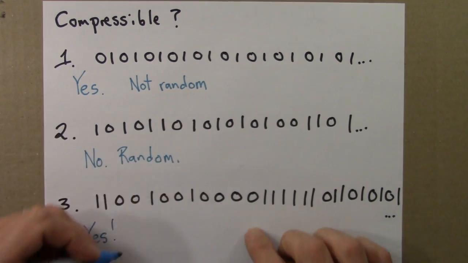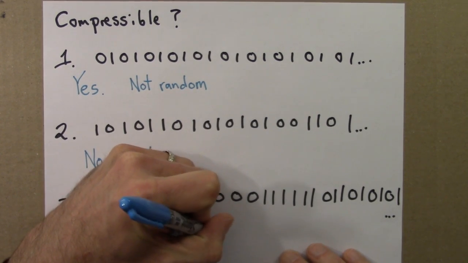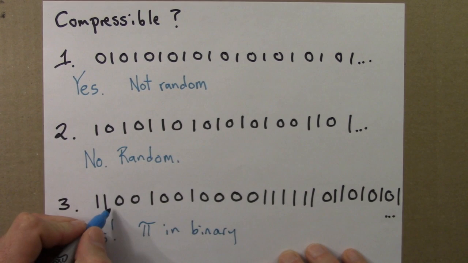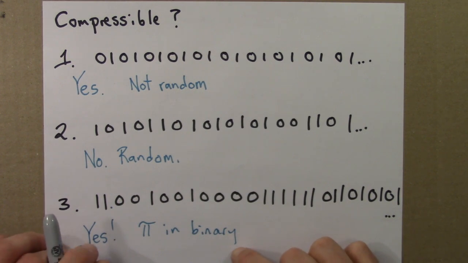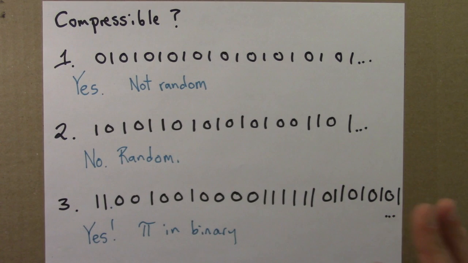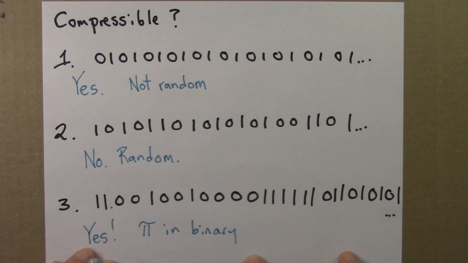This is pi in binary. You'll have to put a decimal there, I guess, to really make it binary. So anyway, this is the binary expansion of pi. So this is compressible in that I could come up with a short or concise description of this. I could just say print pi in binary. That might be a difficult task to do, but I could specify what that task is in a rather concise way, and I could write a computer program that would do this.